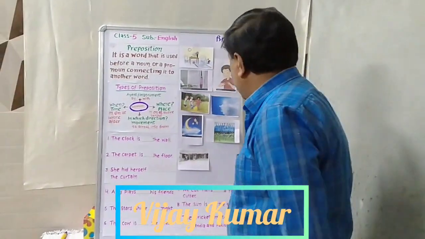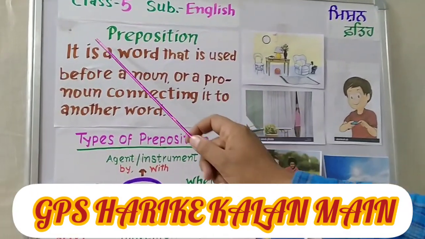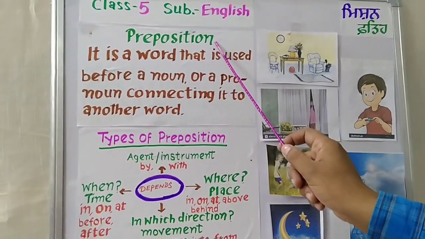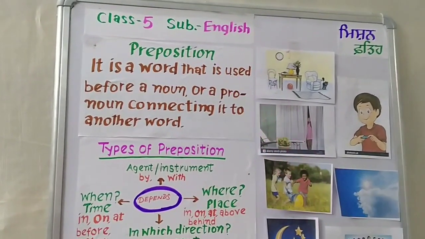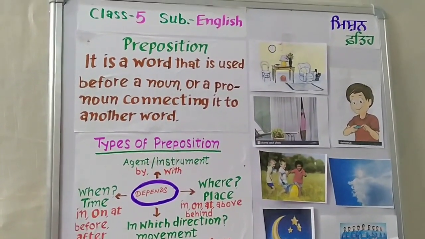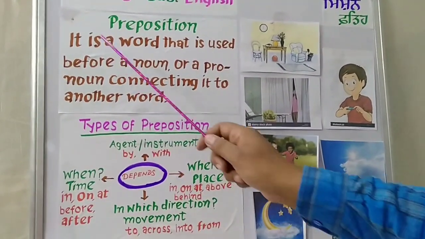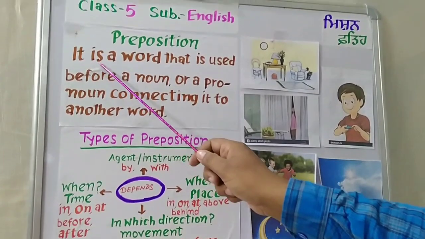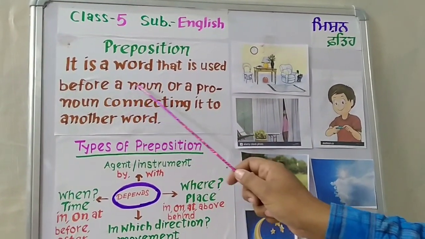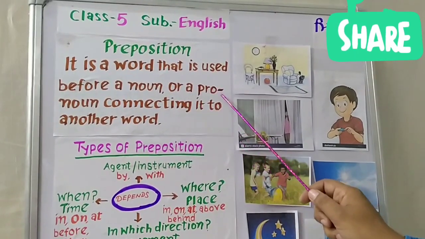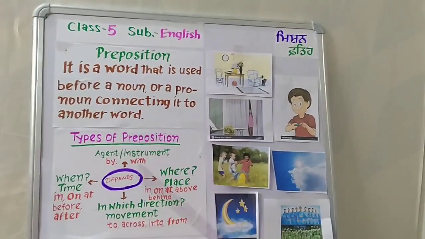Today my class is 5, subject English. Topic is preposition. What is the topic of the day? Preposition. First of all we will discuss the meaning of preposition. What is preposition? Preposition, it is a word that is used before a noun or a pronoun connecting it to another word.